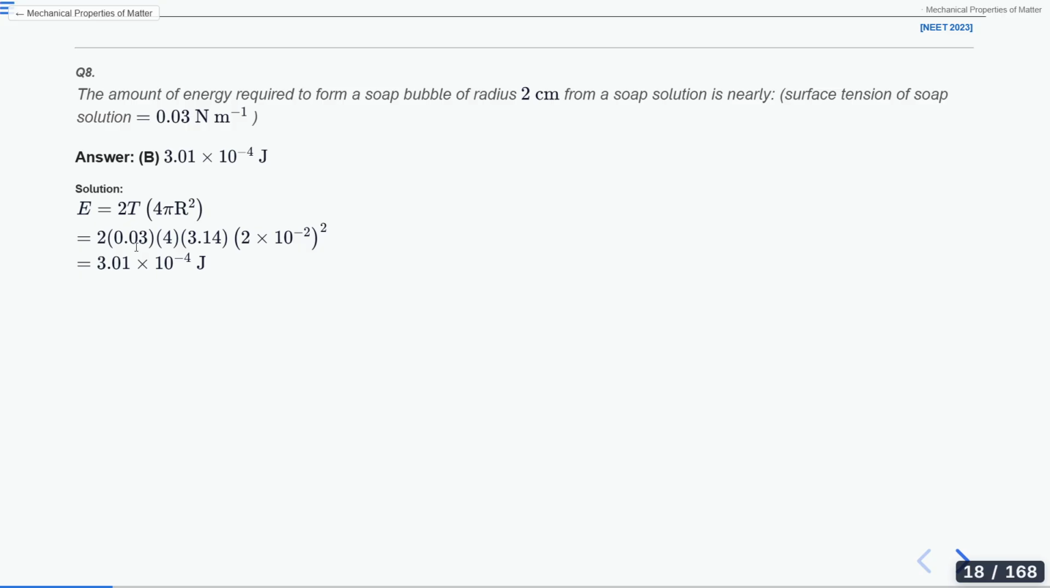This is the surface tension. Times 4 times 3.14 times r square. R is 2 centimeters, and 10 to the power minus 2 makes it meters, and we have a square. When you calculate it, it will give us 3.01 into 10 to the power minus 4 joules. This was the question that was asked in NEET 2023.